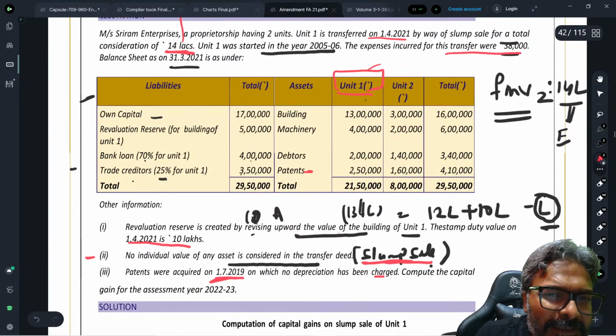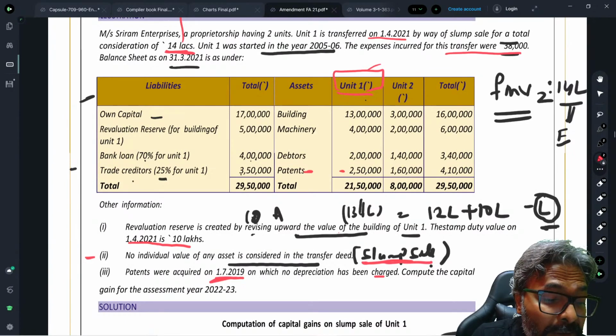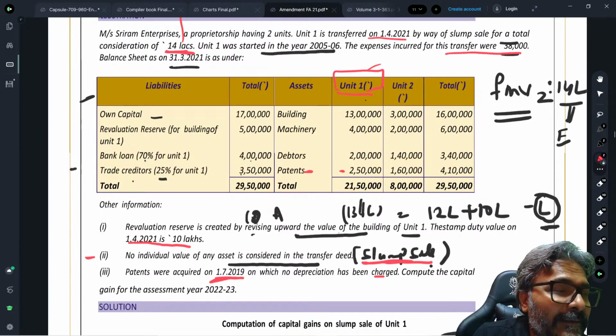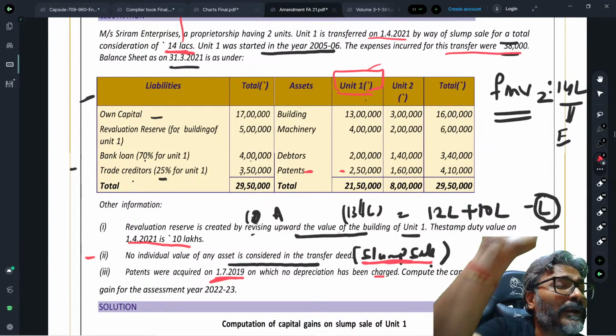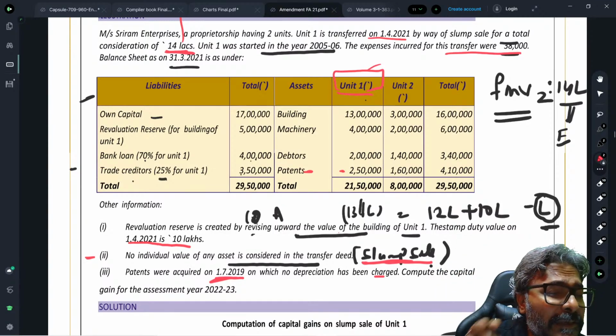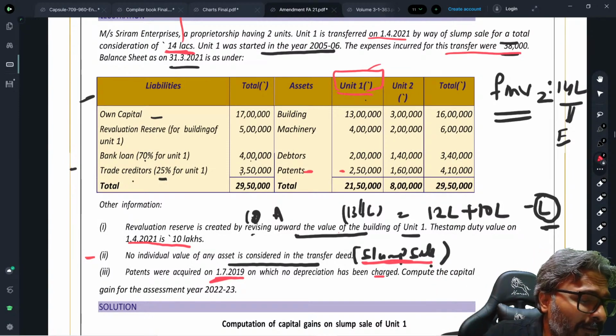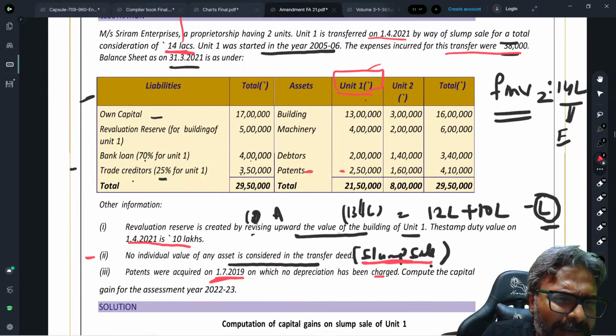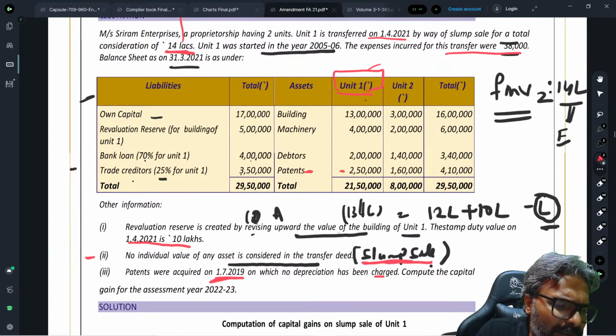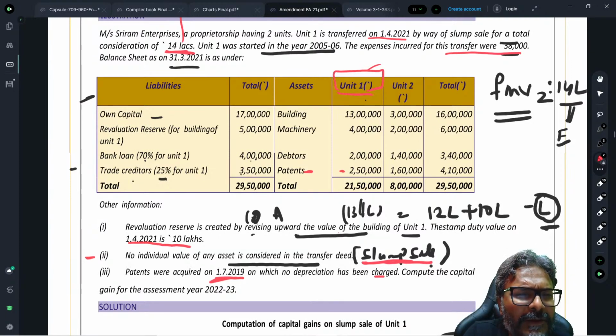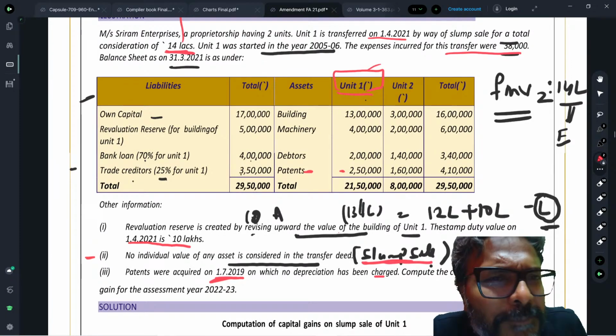So students, in this case, the book value is 2.5 lakhs. But the WDV would be something else. Therefore, the book value would be considered for FMV 1, whereas the WDV value would be considered for determining the net worth, which eventually is your cost of acquisition. Now, students, let's quickly finish this cost of acquisition calculation first, because that is very simple.